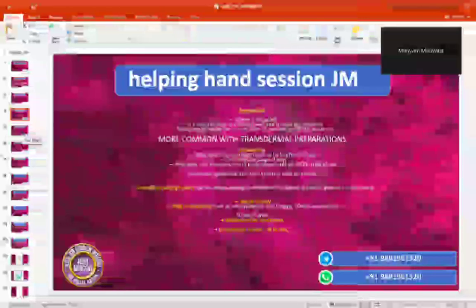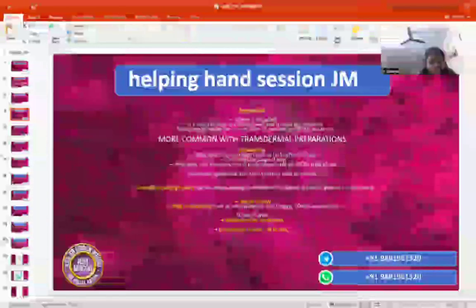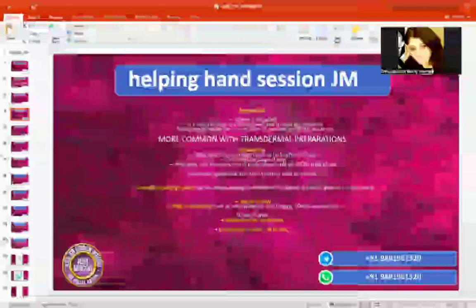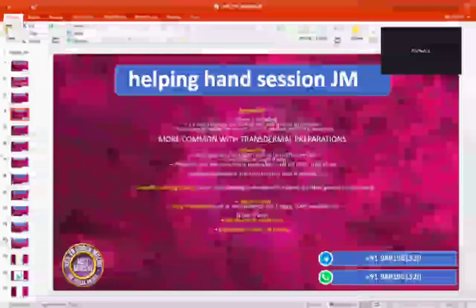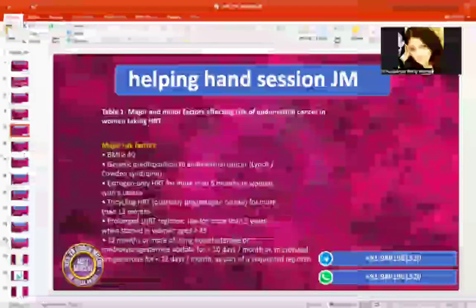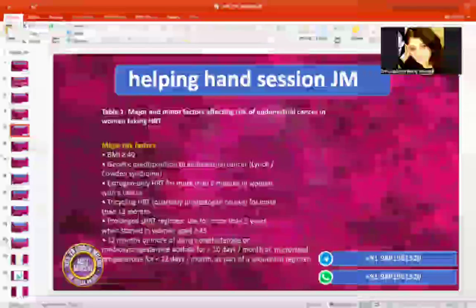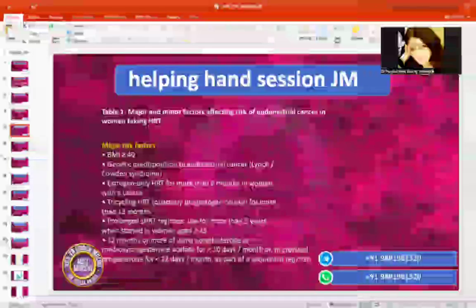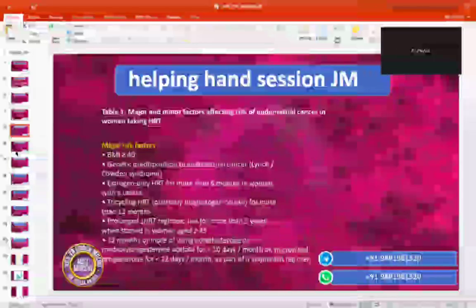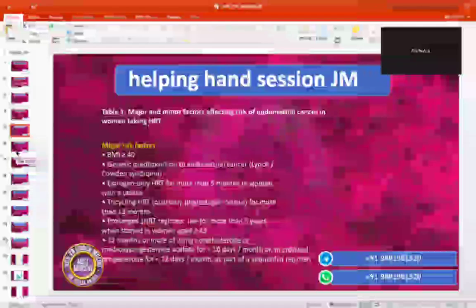If she is taking norethindrone or medroxyprogesterone acetate for less than 10 days per month, and micronized progesterone for less than 12 days per month, or if the patient is taking a sequential regimen. What if she is taking estrogen with a uterus and no progesterone, then what is the criteria? More than 6 months. And tricyclic HRT if it is taken for more than 12 months, and prolonged HRT for more than 5 years at the age of less than or equal to 45.